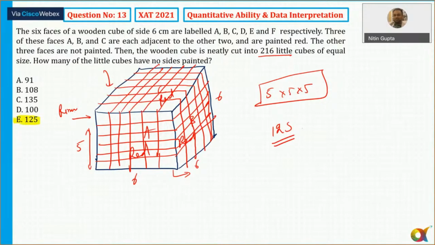Is that clear now to all of you? It was easy, na. Now tell me Rajshri, wasn't it easy? Remove top layer, front layer and one layer from the side. That's it. So length, width and height, all the three will be reduced by 1 centimeter each. So the answer will be 5 into 5 into 5, which is 125.